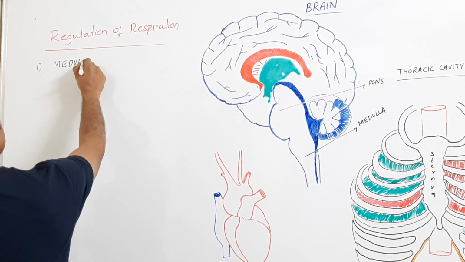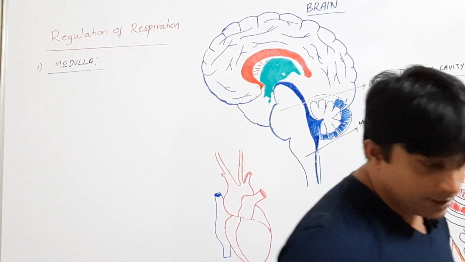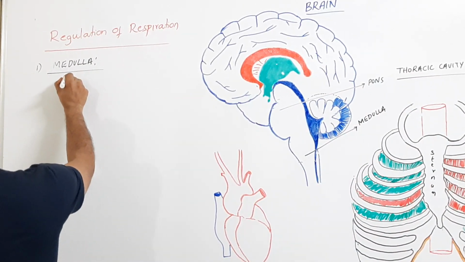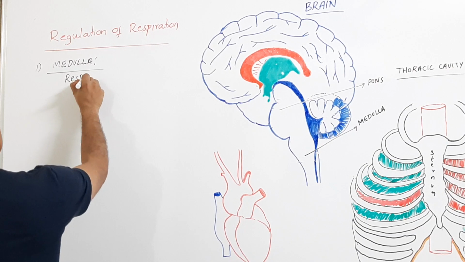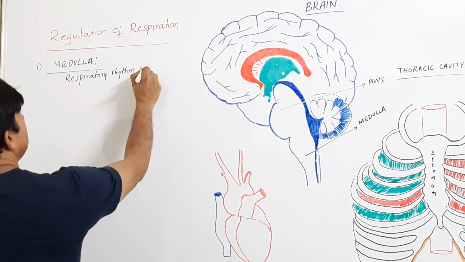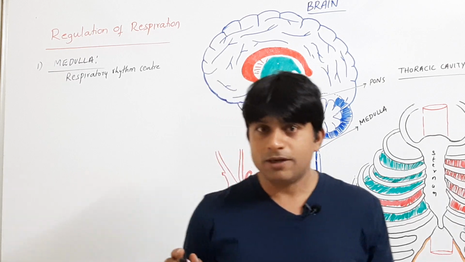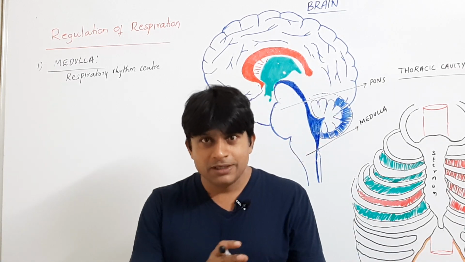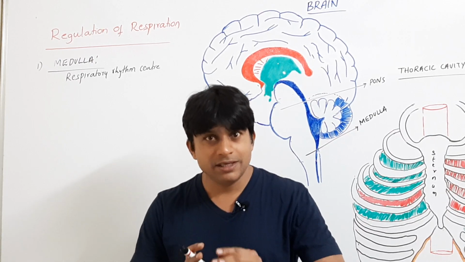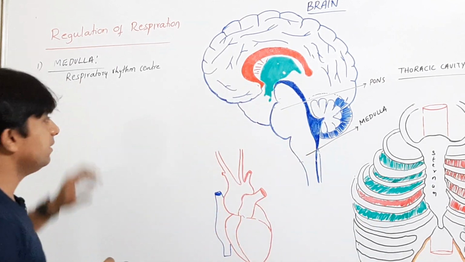The respiratory center located in the medulla is called the respiratory rhythm center. The respiratory rhythm center is for the normal basic rhythm. The normal basic rhythm is controlled by your respiratory rhythm center, which is located in the medulla.